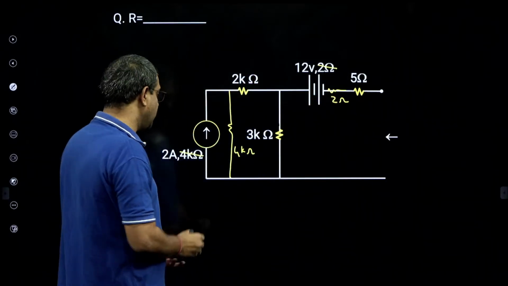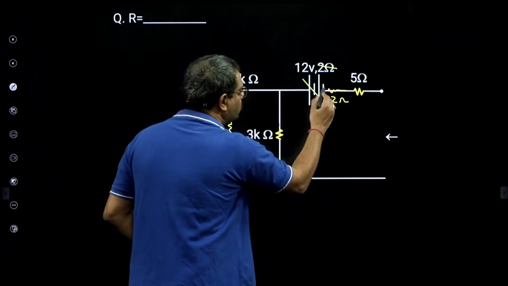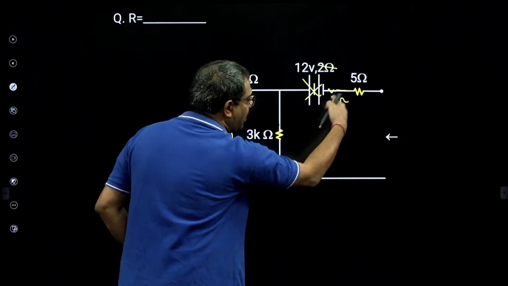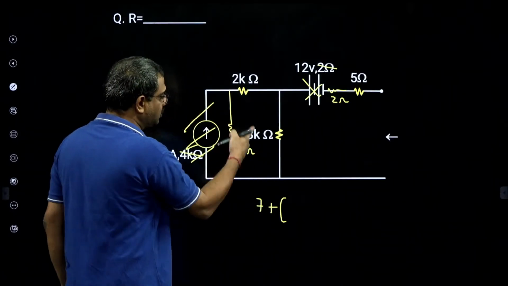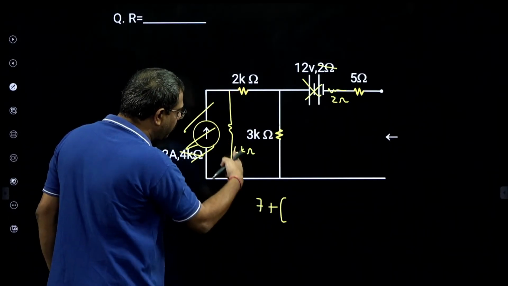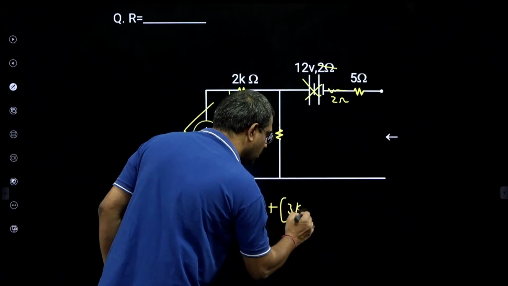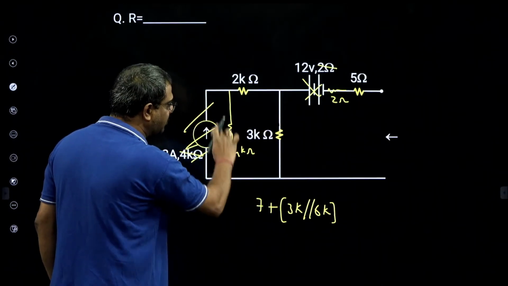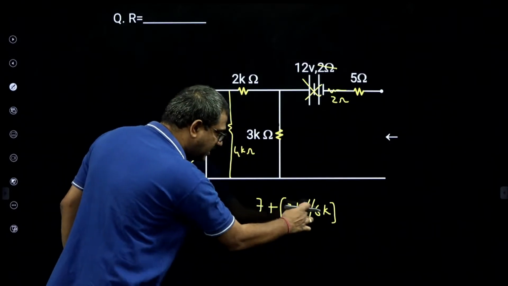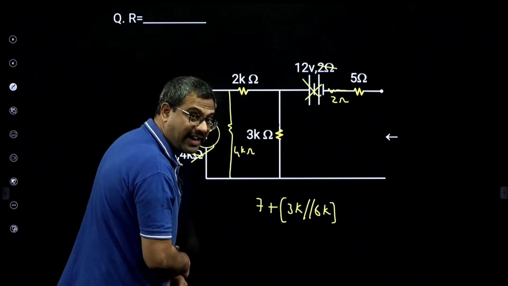Now remove the ideal part. So now the current source is open, voltage source is short. If you look from there, 5 plus 2, 7 plus. Now see, 3 kilo in parallel to 4 plus 2, 6 kilo. These two become series, 2 plus 4, 6 kilo. But 6 kilo in parallel to 3 kilo is nothing but 18 by 9, 2 kilo.